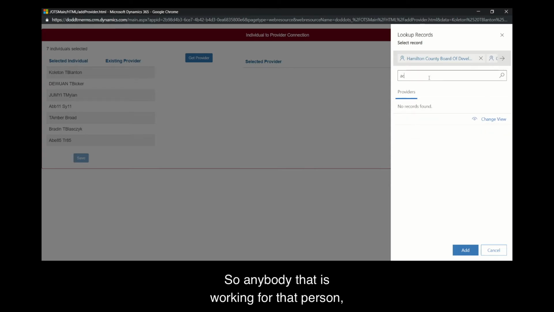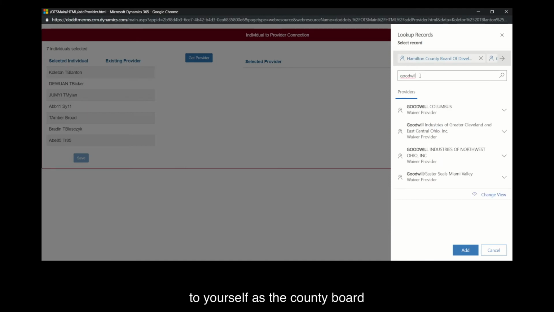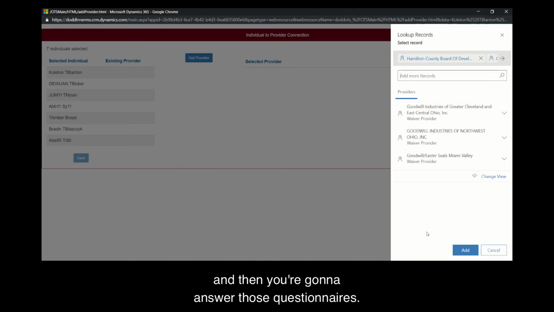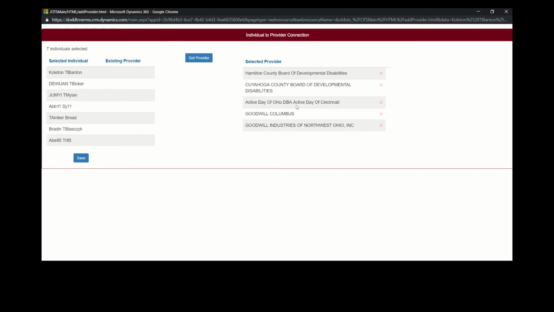So anybody that is working for that person, whether it is a county board and the individual is just receiving SSA services, and they don't have a provider supporting them in that job, you're going to assign the individual to yourself as the county board, and then you're going to answer those questionnaires. If the individual is receiving locally funded monies for services, then you're going to assign those providers this way, and then that will automatically be pulled up into their outcome tracking system.